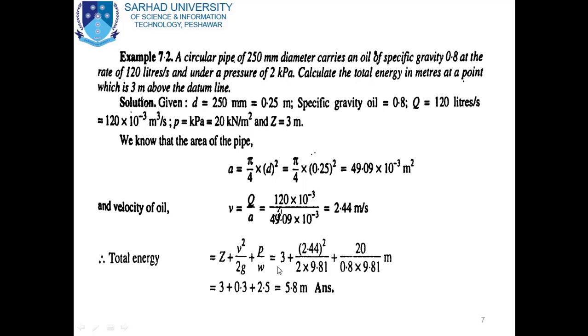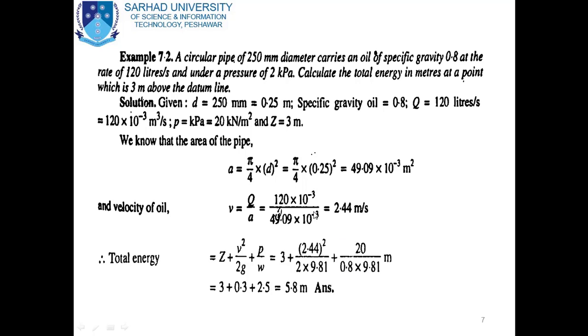Now to find the total energy, we have the equation Z plus V squared divided by 2g plus P divided by omega. Here Z is given 3 meter, velocity is already found out, which is 2.44 meter per second. g is 9.81, P is given which is 20 kilonewton. In the problem it is 2 kilopascal, but actually it is 20 kilopascal. Mistakenly it is written as 2, but it is 20 kilonewton per square meter or 20 kilopascal.